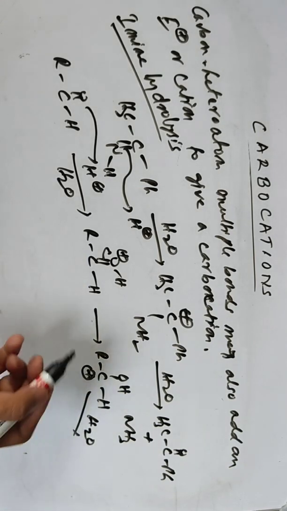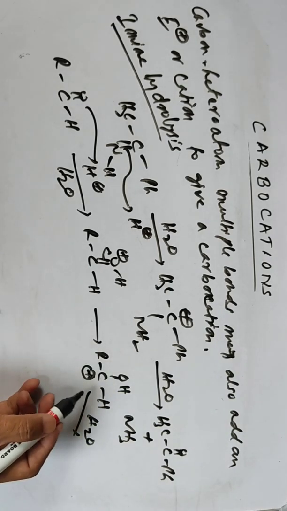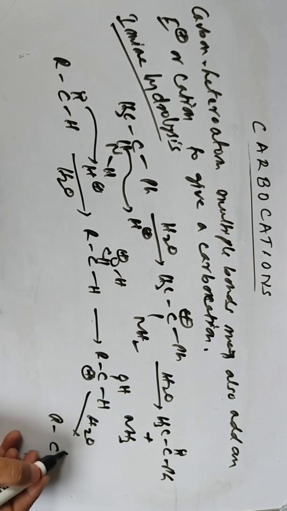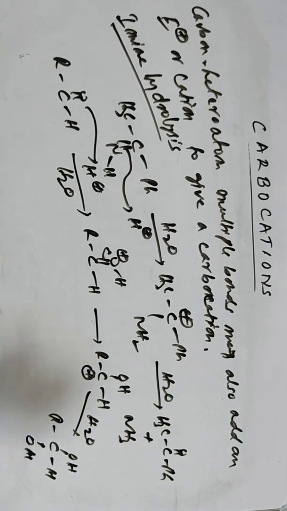You get an oxonium, then the hydrate, which is unstable. OH will attack here to give the hydrate, and this is unstable, so it undergoes further rearrangement. Ethanol also can be used here instead of water. I'm giving these as examples.